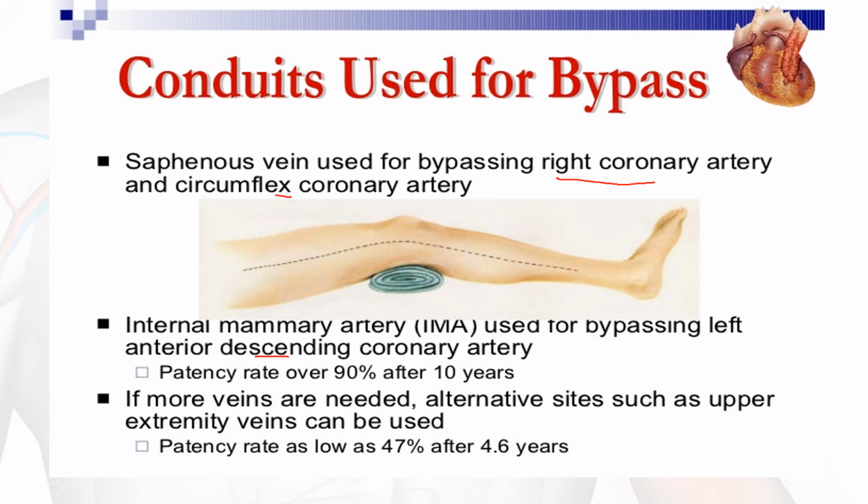Then if more veins are needed, alternate sites such as upper extremity veins can be used. Patency rate is low, 47%, and the life is 4.6, that is around 5 years.